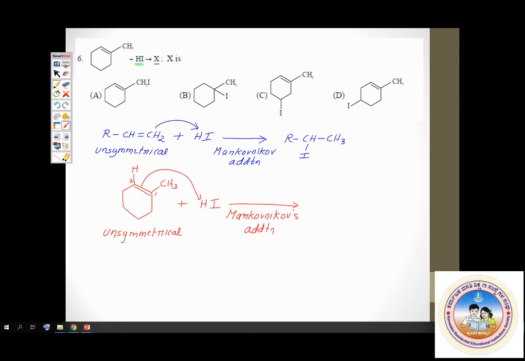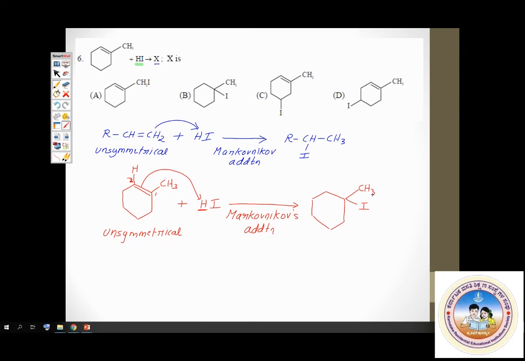Hydrogen goes to the second carbon. Iodine comes to the first carbon. You have CH3. This is the compound we get. So which option matches this? Option B. Option B is the correct answer. That is question number 6. Important. It is simple Markovnikov addition. Okay. Next.